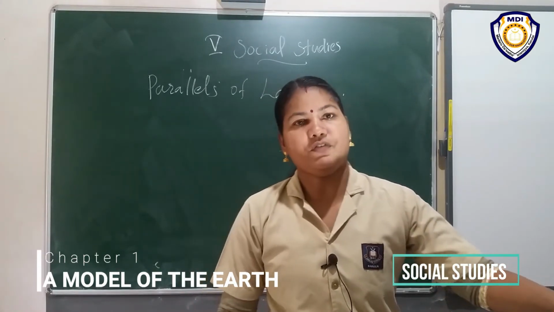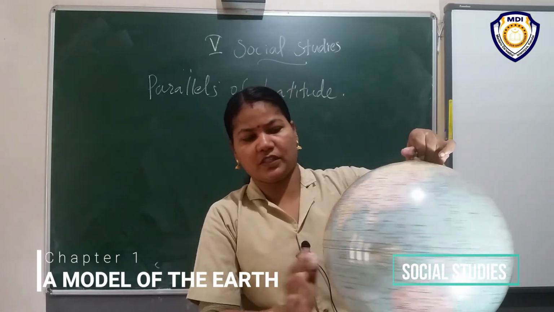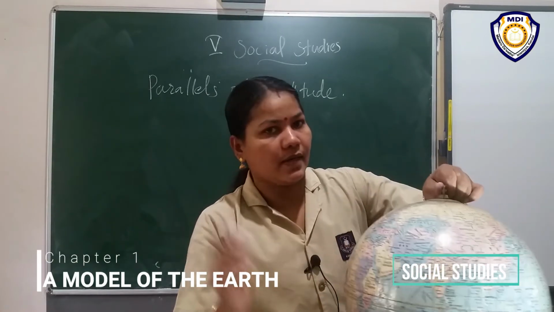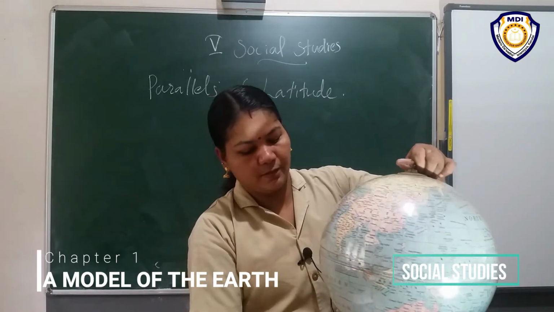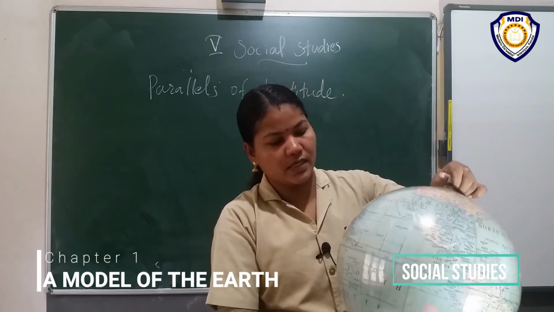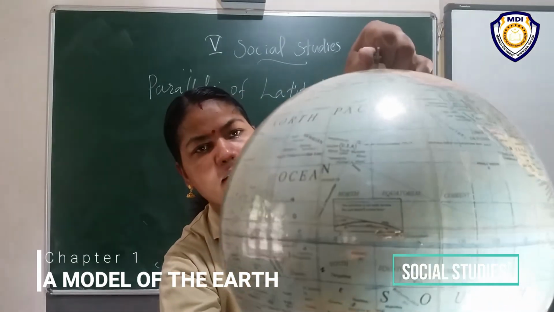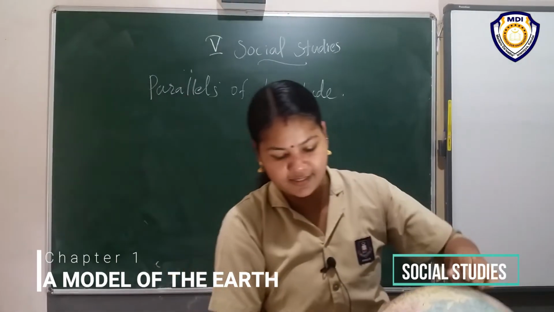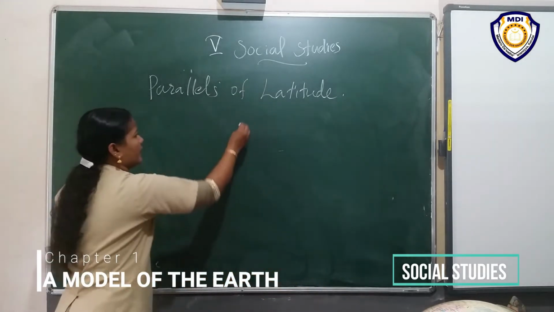Listen, if you look at the globe, the one I showed in the previous class, all of you saw this in last class. Now all of you look here. If you take a closer look at the globe, you will see lines. Here are some lines. Can you see? Look very carefully. They are parallel to the equator.